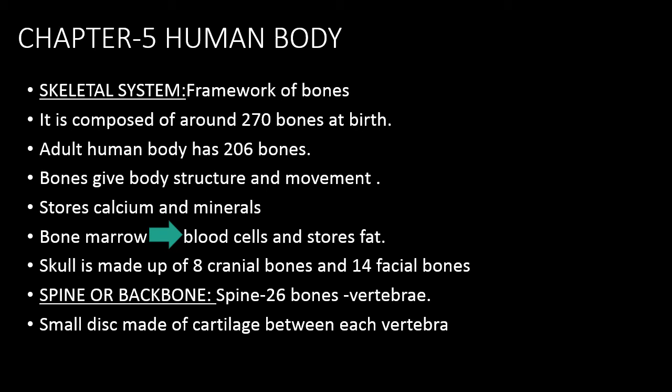Next we learnt about the spine or backbone. In the spine, we have 26 bones, children. These 26 bones together are called vertebrae. There are small discs made of cartilage. As I already told you, cartilage is a connective tissue. They connect each vertebra.